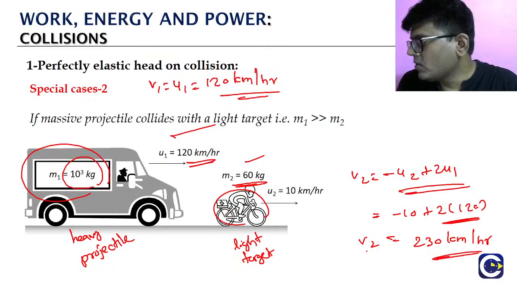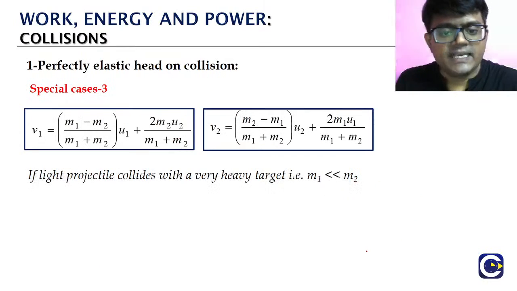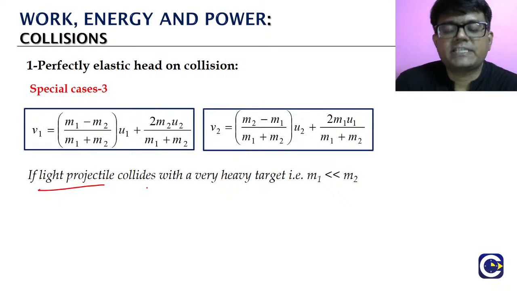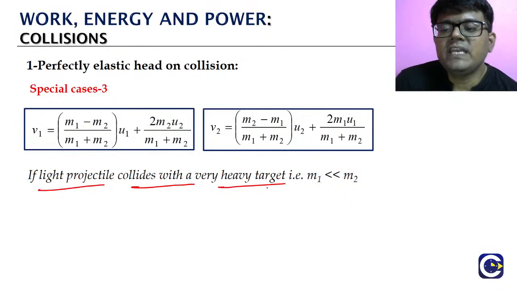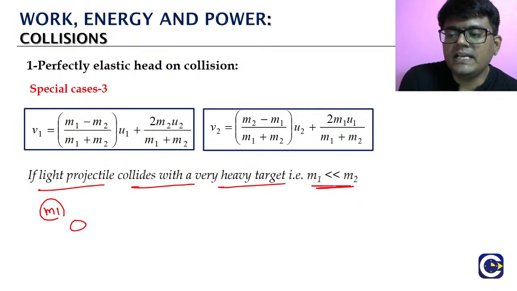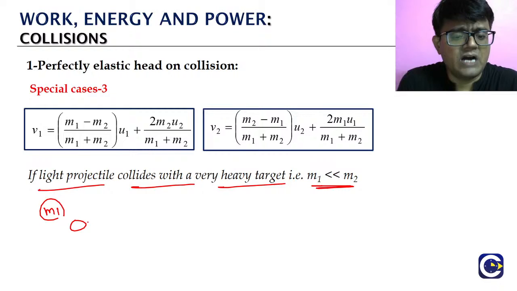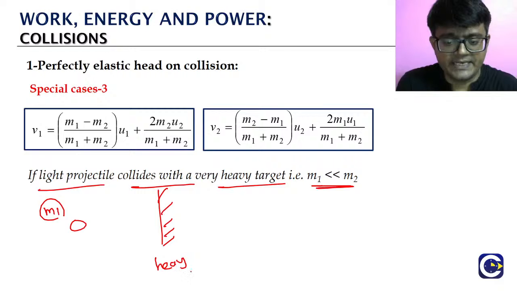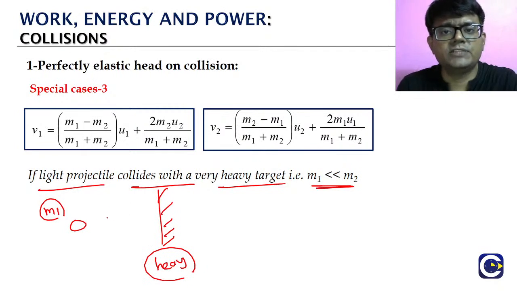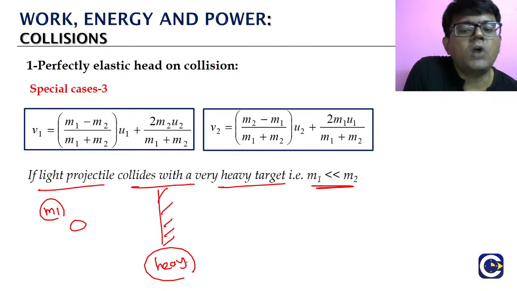Now we will go to special case 3. It is just the reverse: a light projectile colliding with a heavy target. Look at this. m1 is very less in comparison to m2. One example is a stone going and hitting a wall. The target is a heavy target, and the ball or the stone that you throw is a light projectile. So what happens here?